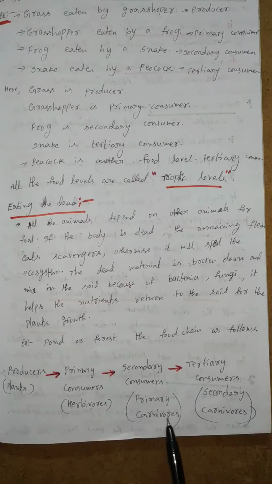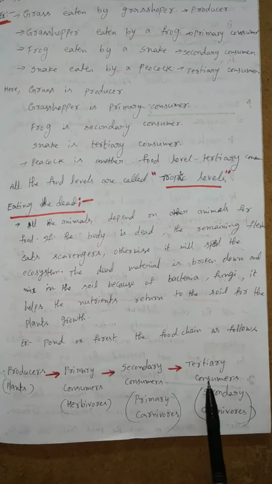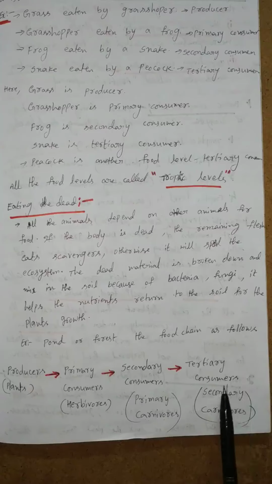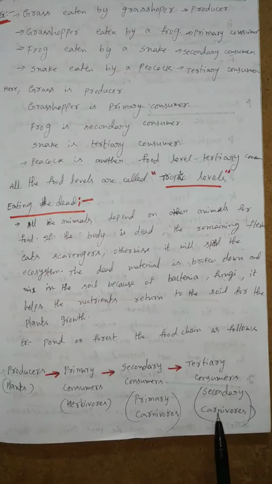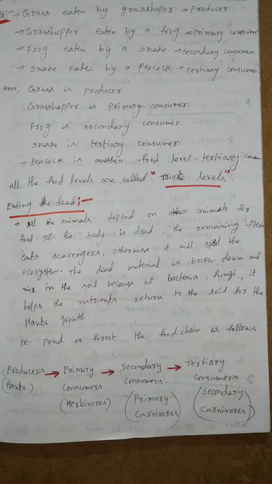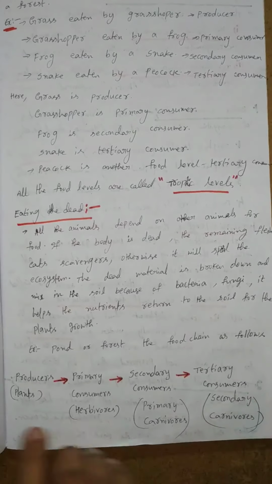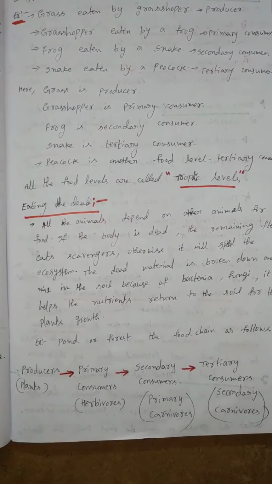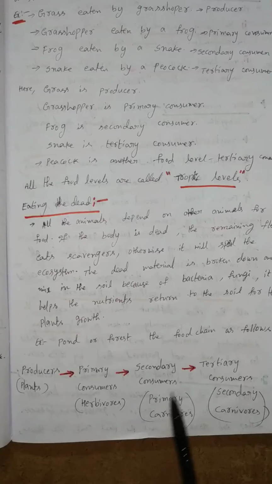They are called carnivores. Primary means first, so primary carnivores. Next, tertiary consumers. They are also carnivores, eating flesh, but they are secondary carnivores. Secondary carnivores means tertiary consumers.